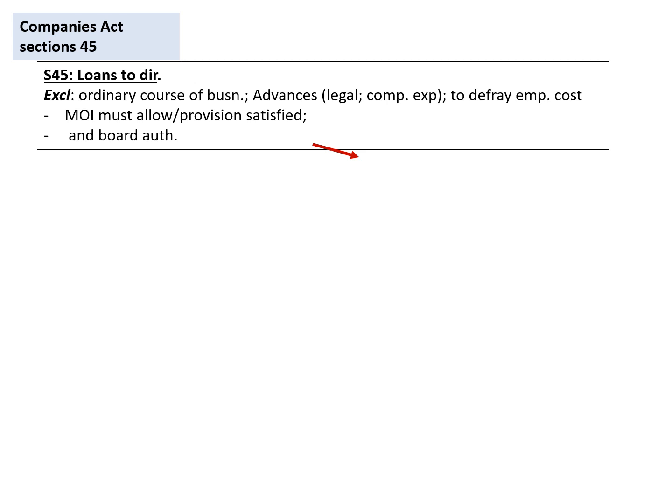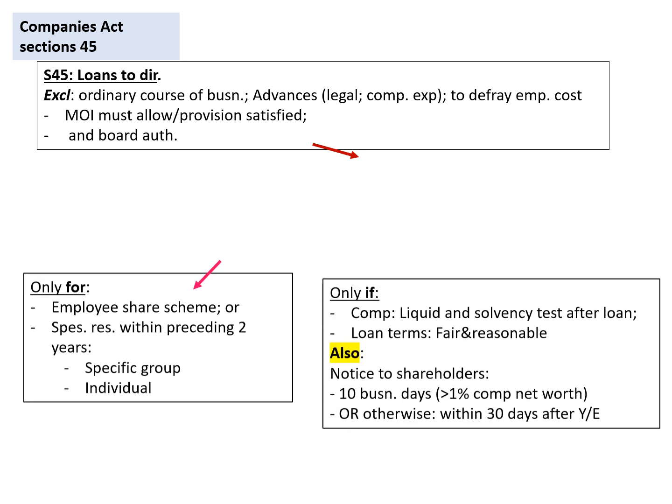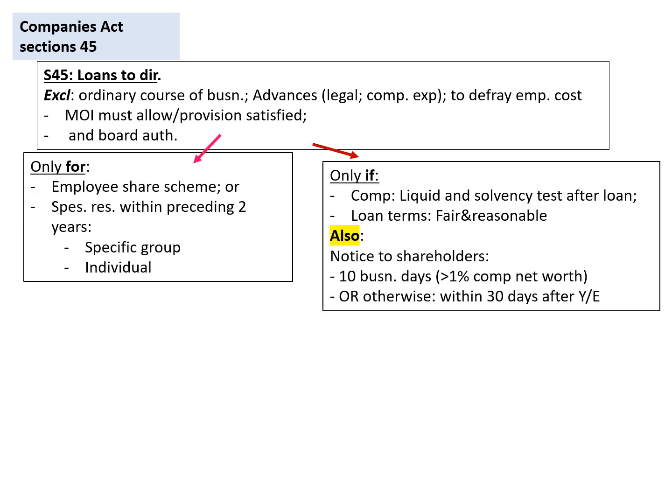Otherwise, the MOI must allow that a loan is provided to the directors, and if there are specific requirements to be met in the MOI, they should also be met when loans are provided to directors, and the board should also authorize such an agreement. Firstly, this would only be allowed in cases of an employee share scheme, or if a special resolution was taken within the preceding 2 years relating to a loan for a specific group or individual.